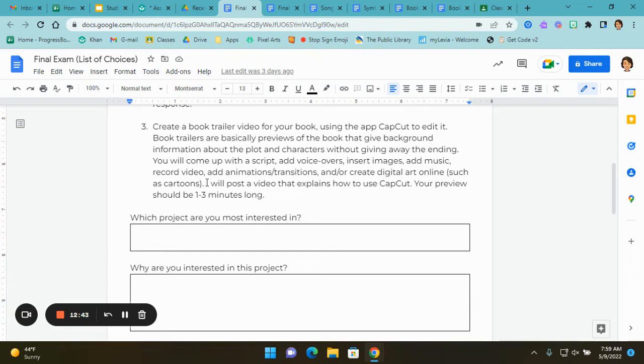So you're going to watch a video that explains how to use CapCut. You're going to watch some videos that show what I'm expecting as far as the book trailer. And when you make your book trailer, it should be 1 to 3 minutes long. So no longer than 3 minutes and no shorter than 1 minute. So I'll show you what you'll be doing for this.